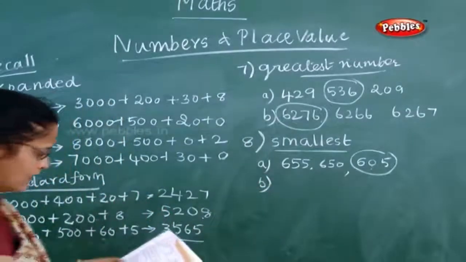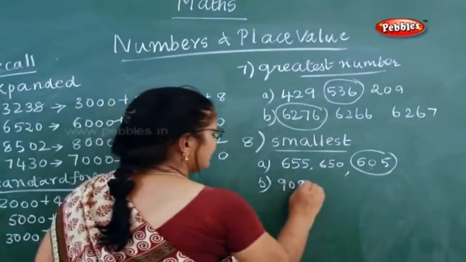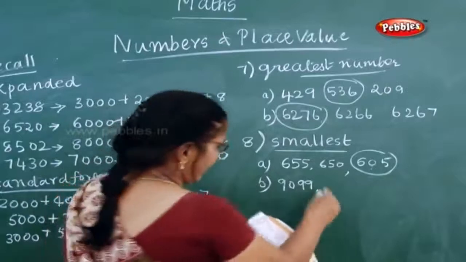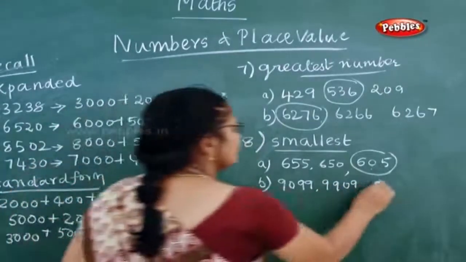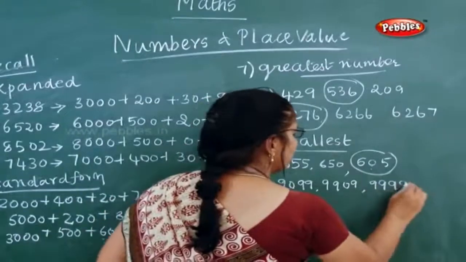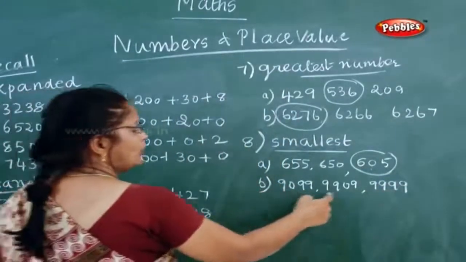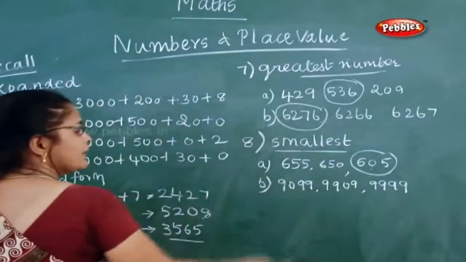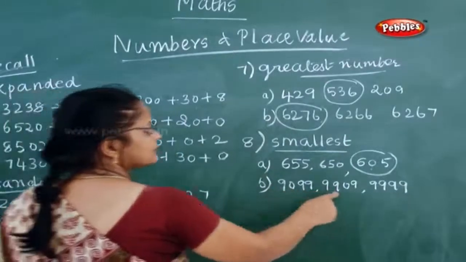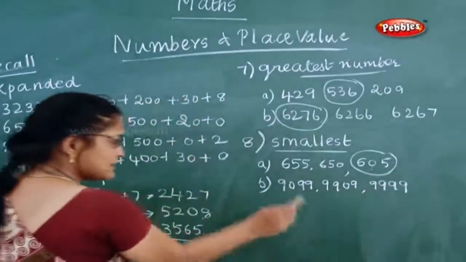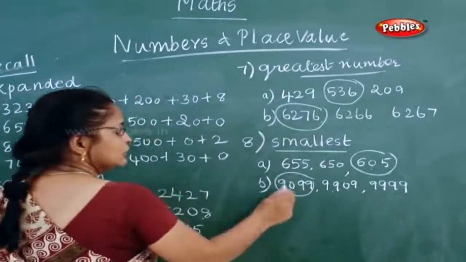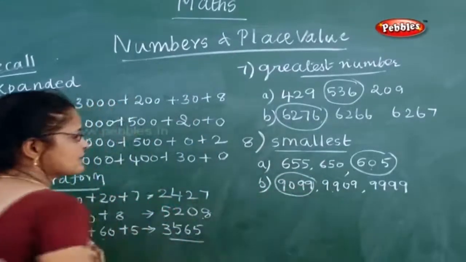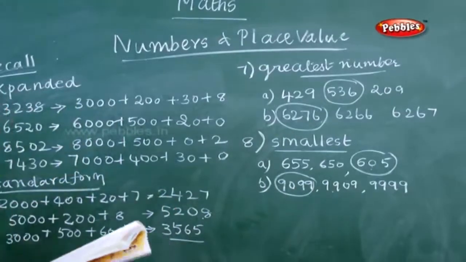Now the next one: 9099, 9909, then 9999. Now tell me, how do you have to see? You have to see all the thousands are the same. Here hundreds is 0, here it is 9, here it is 9. So this is the smallest number because these two have got 9. 9099 is the smallest number.